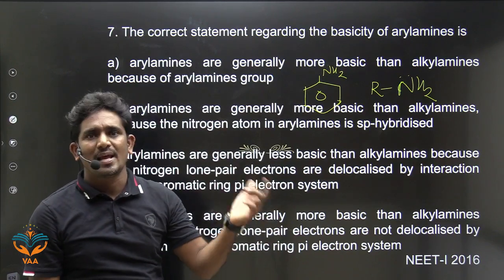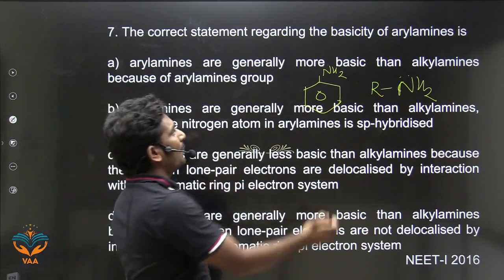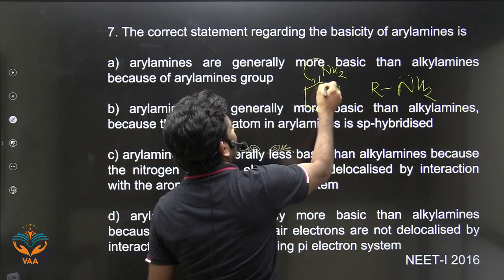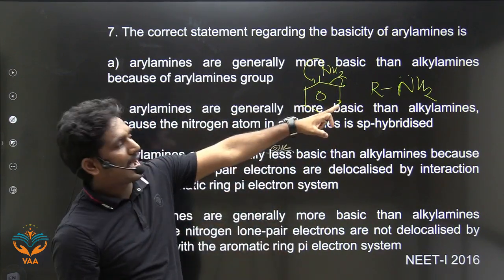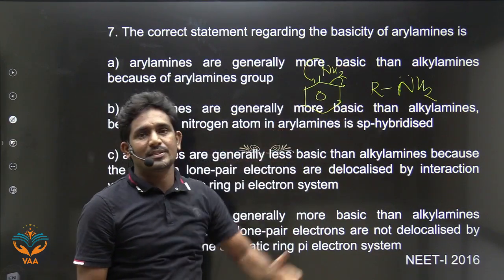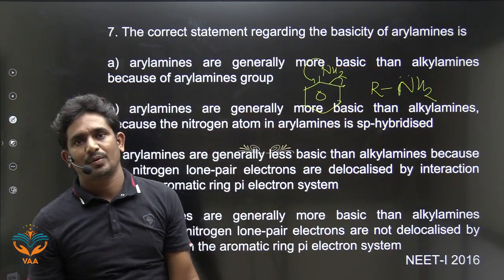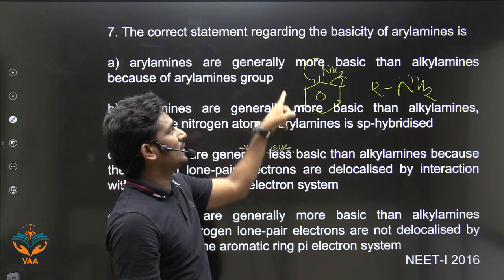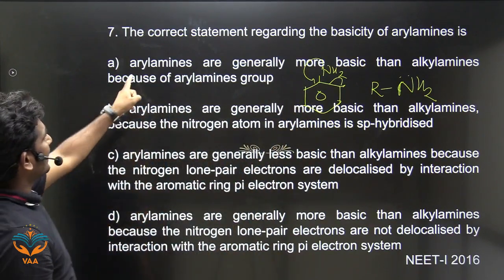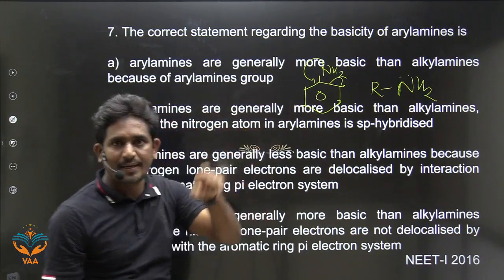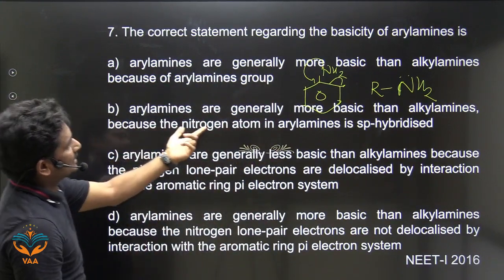So the more the resonance, the less the basicity. This lone pair is involved in conjugation. So aryl amines are less basic than alkyl amines, where in alkyl amines there is no resonance. So due to resonance, these aryl amines are less basic. So what is the answer now? Look at it. Aryl amines are generally more basic. Is that correct? Wrong. Aryl amines are generally more basic.